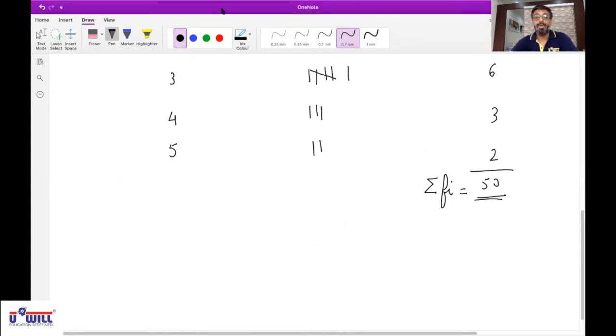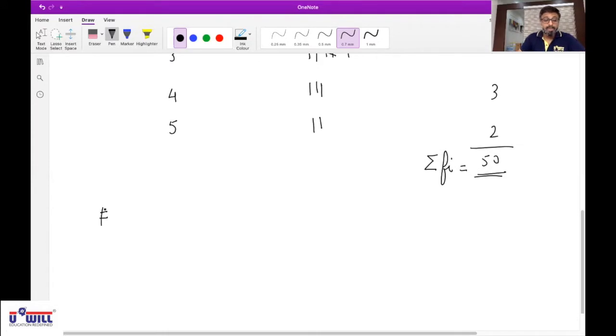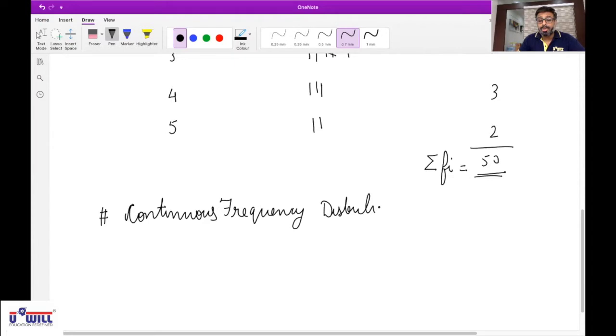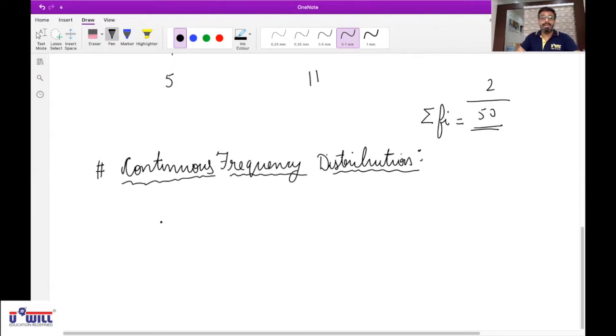Before we start with continuous frequency distribution, all of you take out your notebooks. We will note down a few important terms regarding that. Then we will understand a few rules also. If these terms and rules are clear to you, then in today's lecture, lecture number 2, you will not have much trouble. If these terms are not clear, you may face problems in understanding lecture number 2. So understand these terms properly.